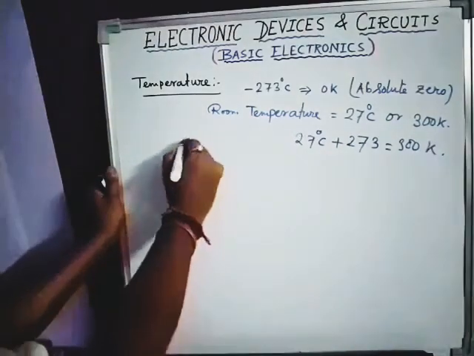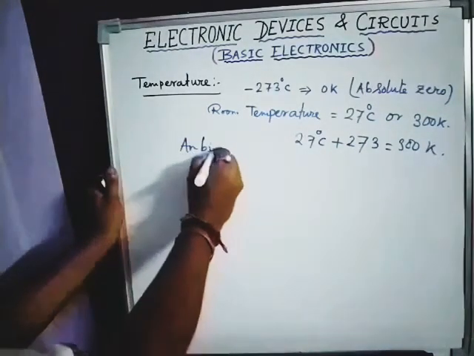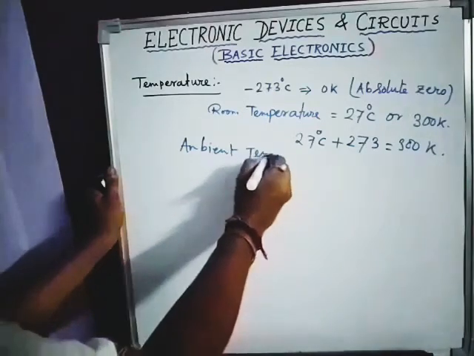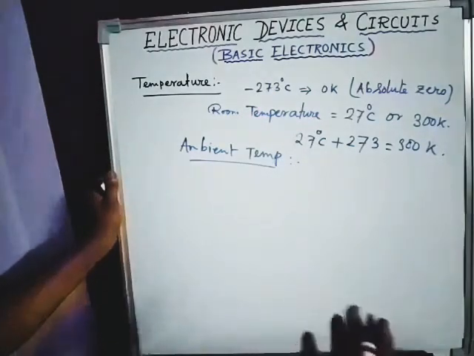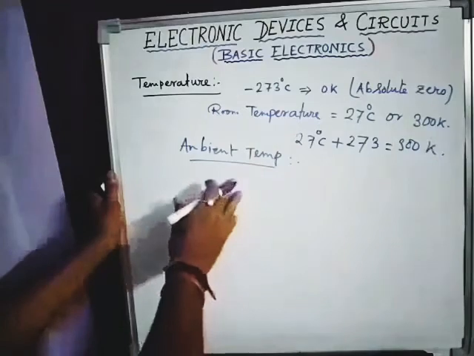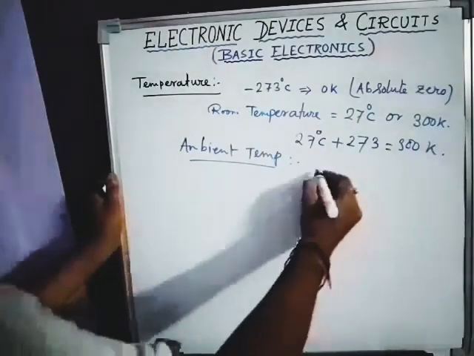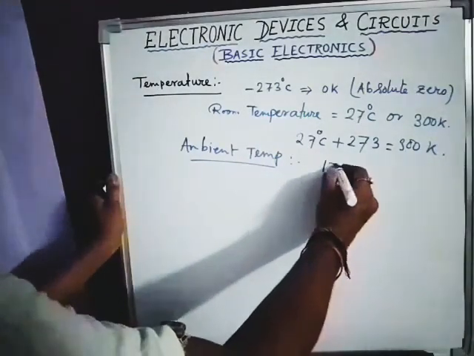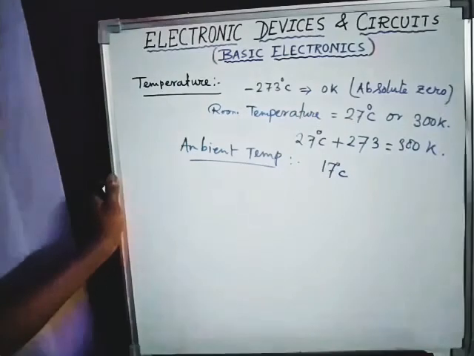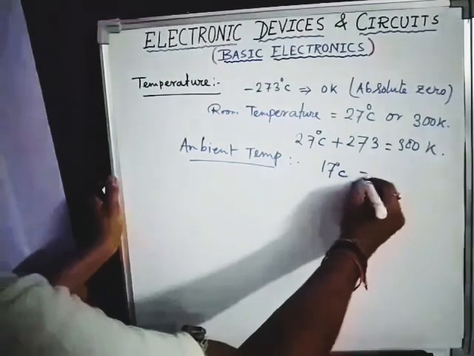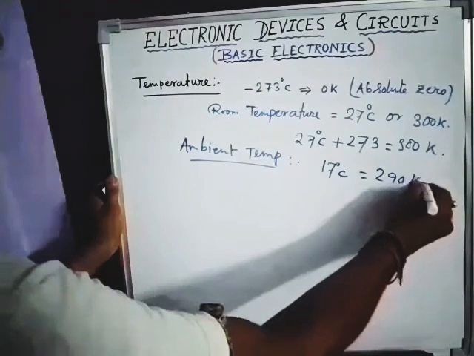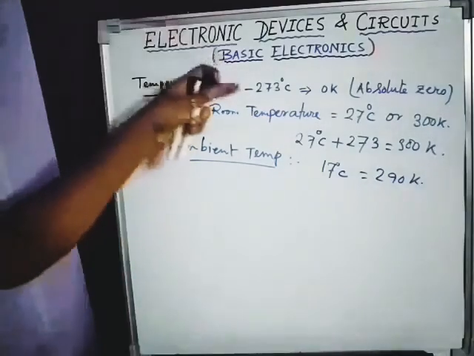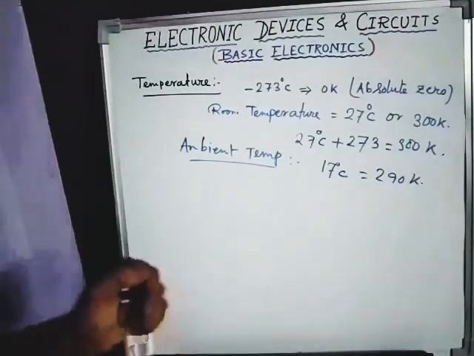The next is ambient temperature. Ambient temperature is a special temperature. All the communication devices especially can work perfectly at this temperature. This is nothing but 17 degree centigrade, known as ambient temperature, or you can say 290 Kelvin. Okay, these three values are very important, please remember.